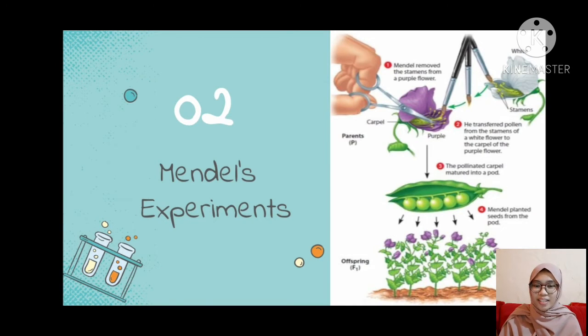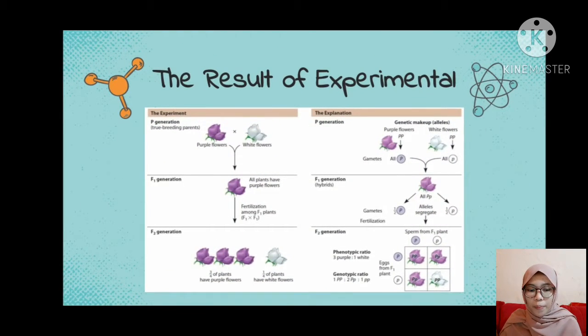Second, Mendel's experiment. So we can see, first Mendel removed the stamens from a purple flower, and then he transferred pollen from the stamens of a white flower to the carpel of the purple flower. Then the pollinated carpel matured into a pod, and finally, Mendel planted seeds from the pod.